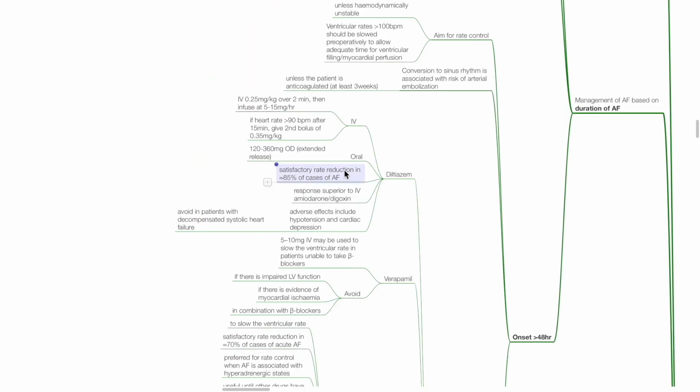Pharmacotherapy. Diltiazem provides satisfactory rate reduction in about 85% of cases of AF. The IV dose is 0.25 mg per kg over 2 minutes, then infuse at 5 to 15 mg per hour. If the heart rate is more than 90 beats per minute after 15 minutes, give a second bolus of 0.35 mg per kg. Oral dose is 120 to 360 mg OD, extended release. Response to diltiazem is superior to IV amiodarone or digoxin. Adverse effects include hypotension and cardiac depression. Avoid diltiazem in patients with decompensated systolic heart failure.